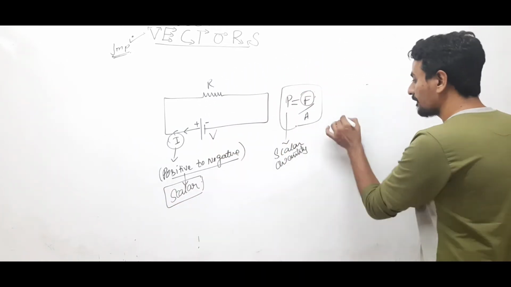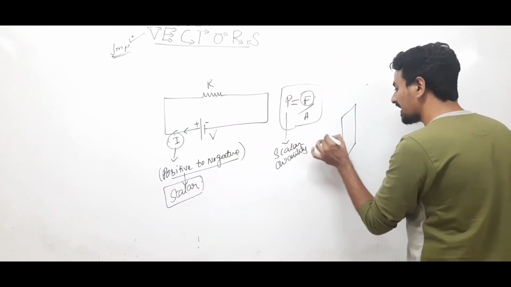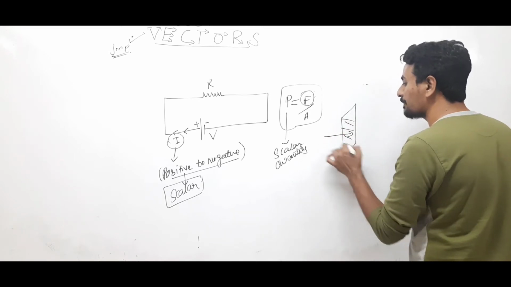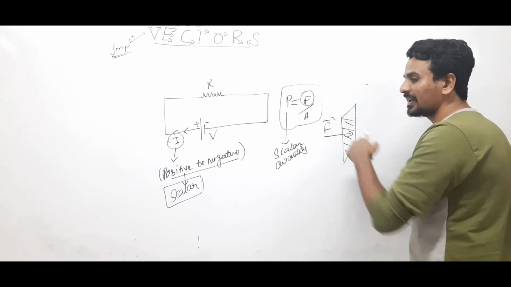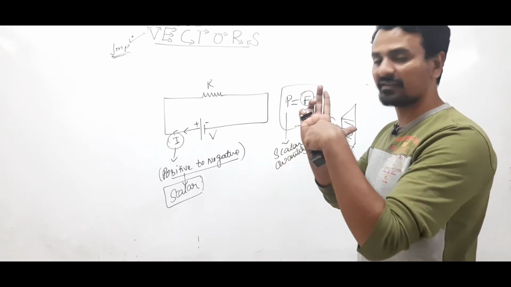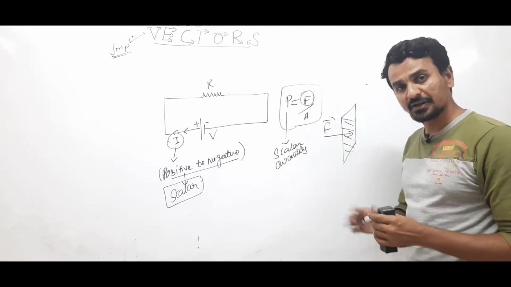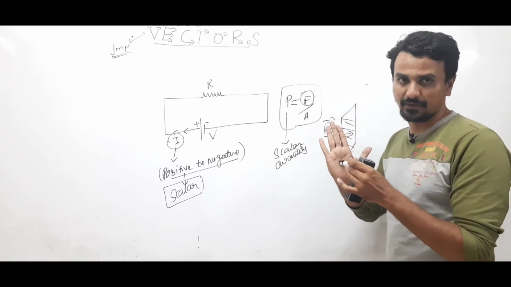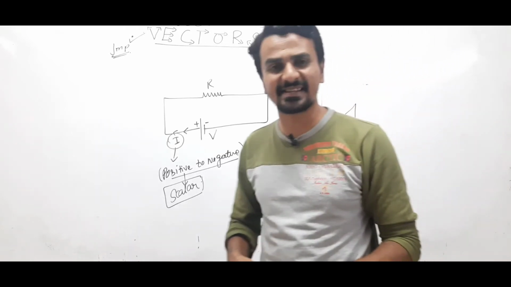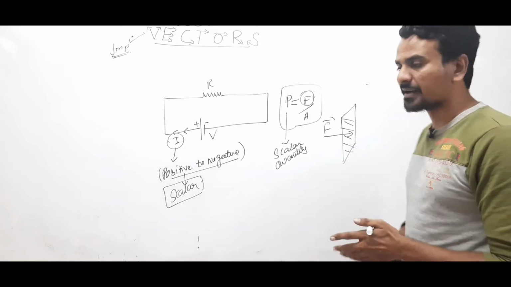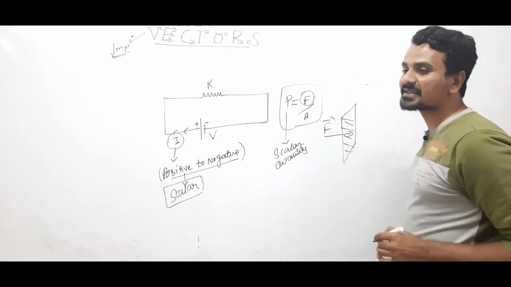Right? Pressure is force which needs to be applied perpendicular to the area. This is compulsory. Force needs to be applied perpendicular to this surface, so the direction of force is always fixed. It should be perpendicular to the surface. Only then we can say that pressure is exerted on that surface. That is why pressure is also a scalar quantity.